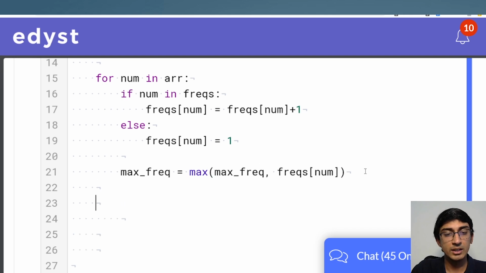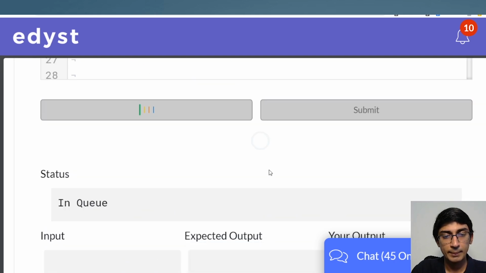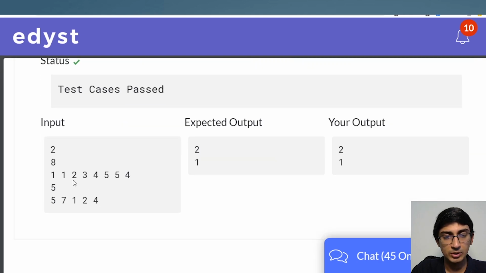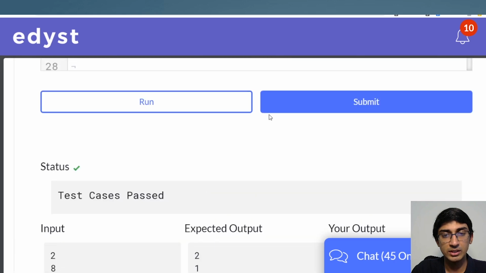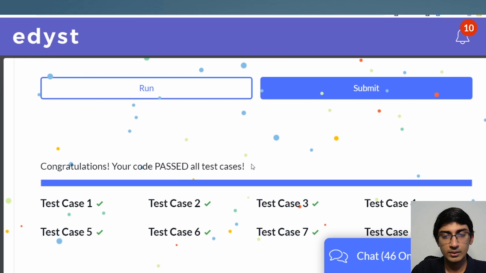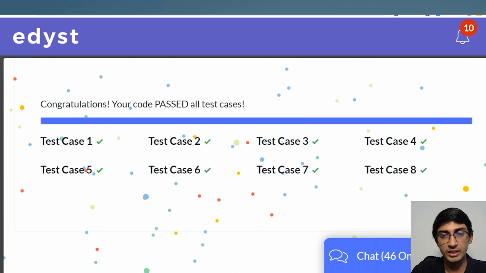And finally, we should just print the maximum frequency. That's what we should do. Let's run it and see. Right, so it passes the test cases. That's because here the one with the maximum frequencies is either 5 or 4 or even 1. Whichever one, all of them have maximum frequency 2, so the answer is 2 over here. Here the maximum frequency is 1, so the answer is 1. Let's submit and see, did it work out? Yeah, it did pass. It passed all of the 8 test cases.